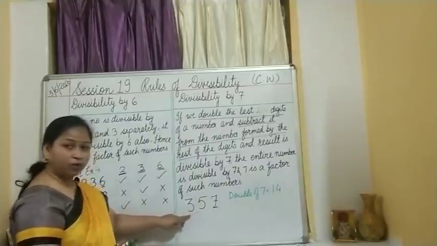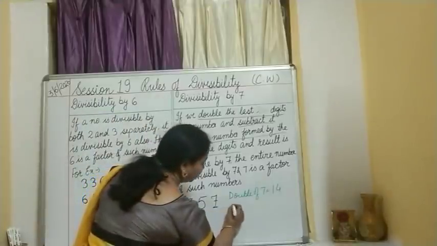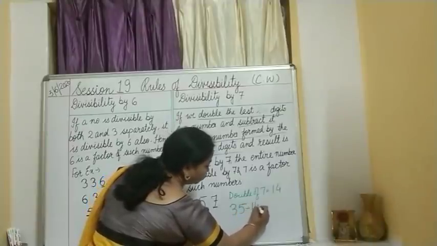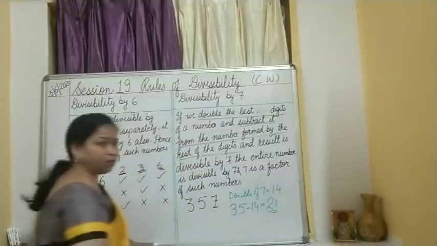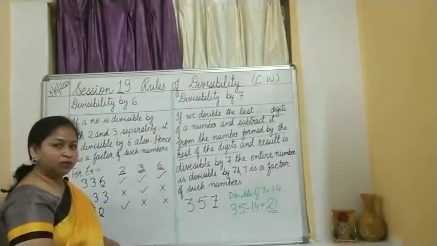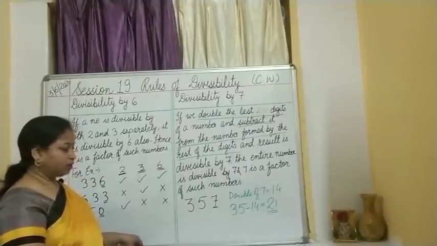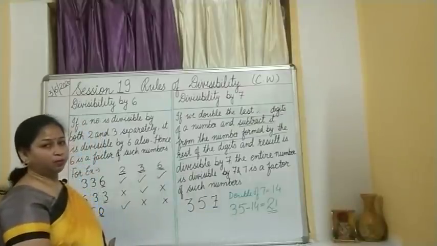What is the left out digit over here? 35. Now, subtract 14 from 35. What is 35 minus 14? The answer is 21. Now, tell me whether 21 is divisible by 7? Yes, 7 3s are 21. That means I can now say 357 is divisible by 7.